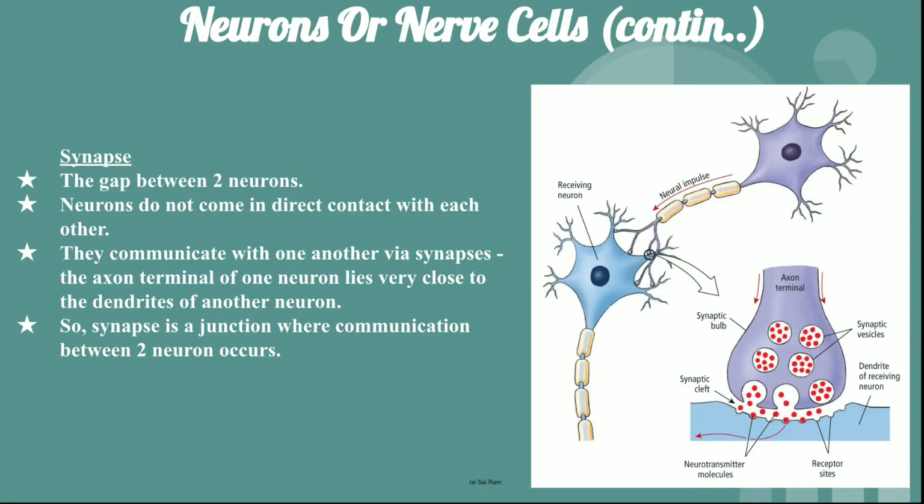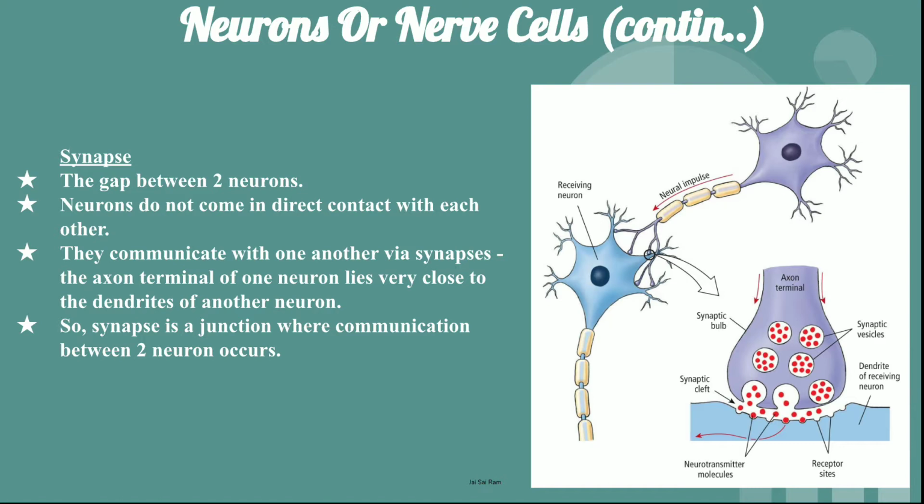Today again I am going to discuss the nervous system in humans chapter according to ICSE syllabus class 8. So in my last video I was discussing the nervous system. I stopped at the neurons. I was discussing last the neurons or the nerve cells. So I'll continue with that.